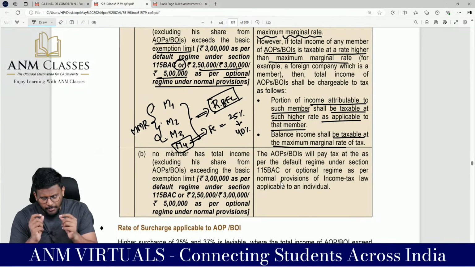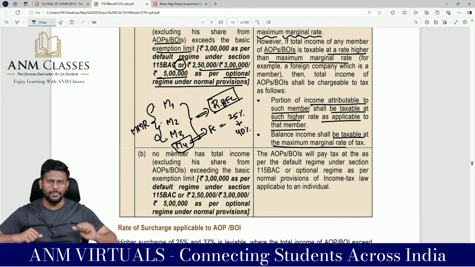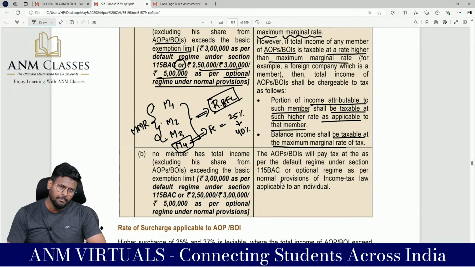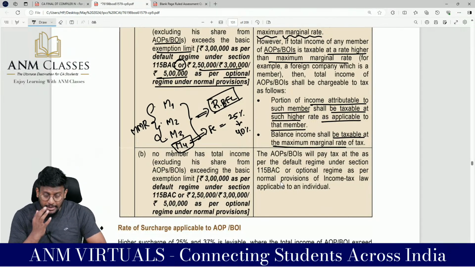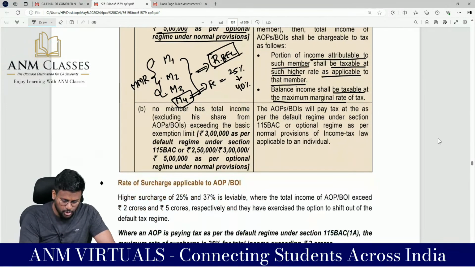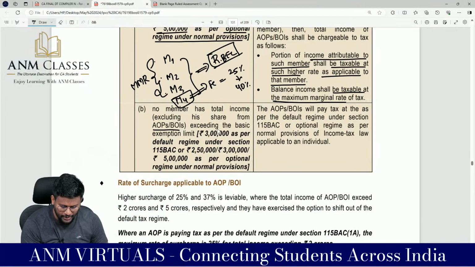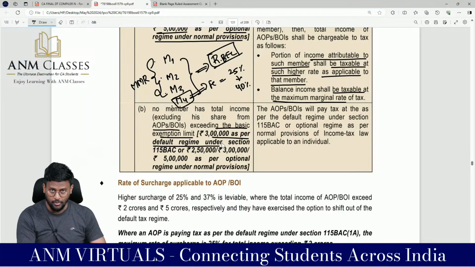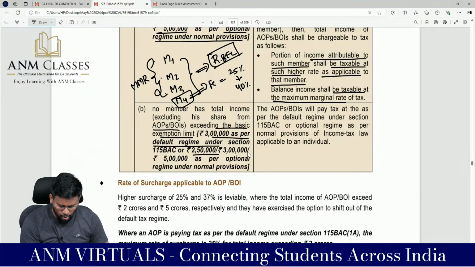If any one of the members' income exceeds the basic exemption limit, such AOP is a big AOP, and that AOP will be taxed at MMR. In that, if any member's income is taxed at a higher rate, then that portion will be taxed at the higher rate and the remaining will be taxed at MMR. Number 1. Number 2, no member has total income, excluding his share from AOP or BOI, exceeding the basic exemption limit, that is 3 lakh as per the default tax regime under section 115BAC, or 2,50,000 or 3 lakh or 5 lakh as per the optional regime under the normal provision.